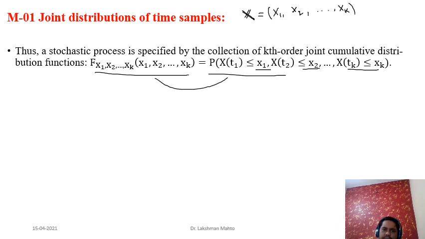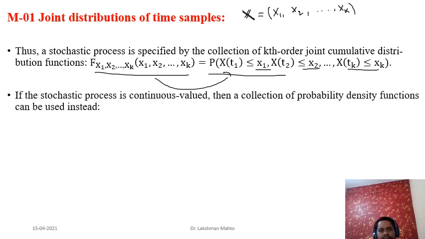So the CDF is defined this way, and we have enough idea to understand the CDF of a random vector. This one is the general scenario. This joint random variable or random vector may be anything: it may be of mixed nature, or continuous, or discrete, or any other kind.